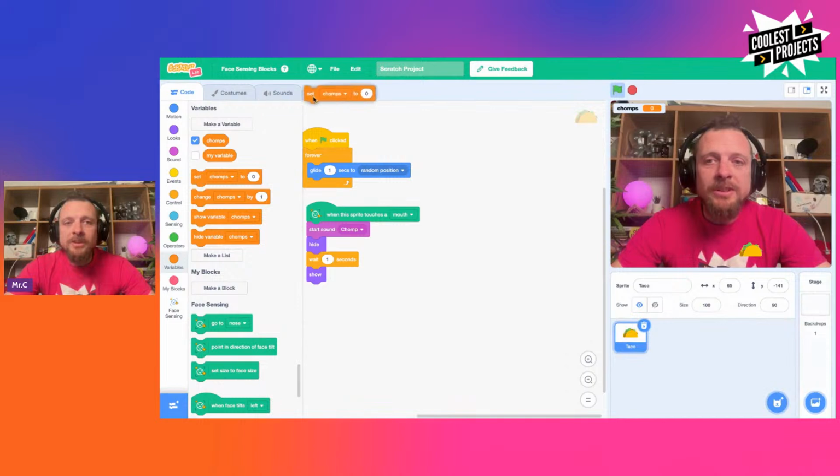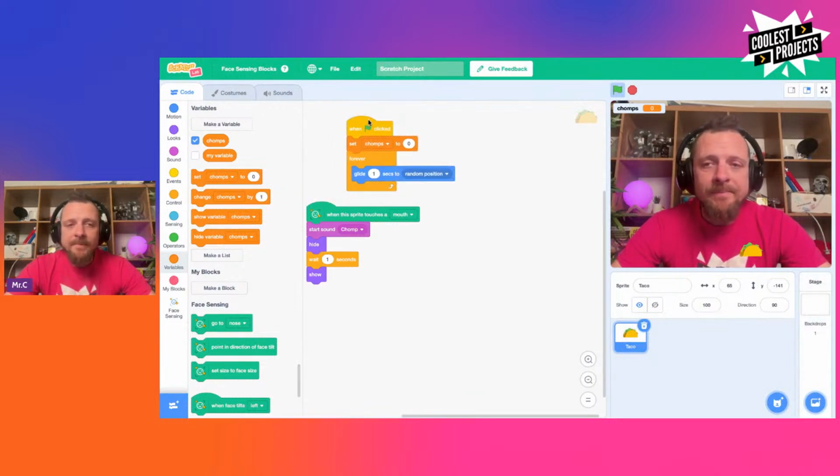So the first thing we do is every time we start a new game, we're going to set chomps to 0. So that will reset our score. And then once we have that, when we eat our thing, we want it to change hide, change chomps by 1, and then show. So we'll make our score go up by 1, and we can see that our chomps are now recorded here.